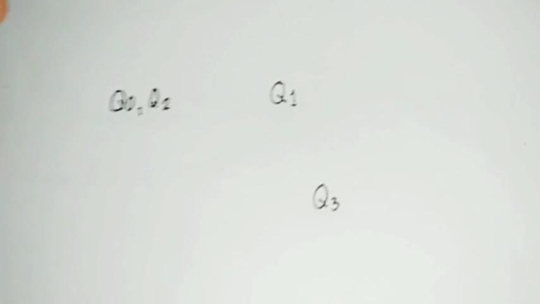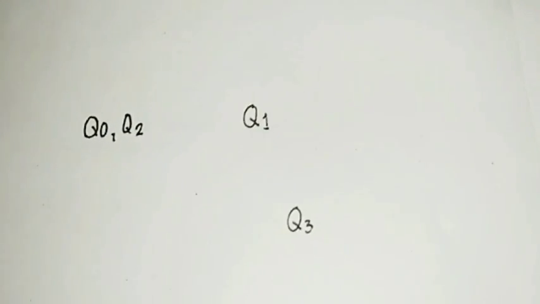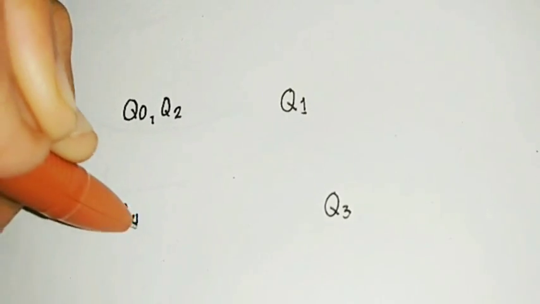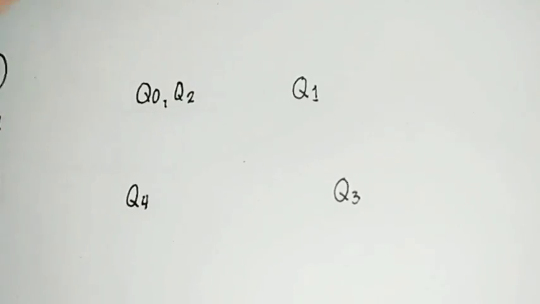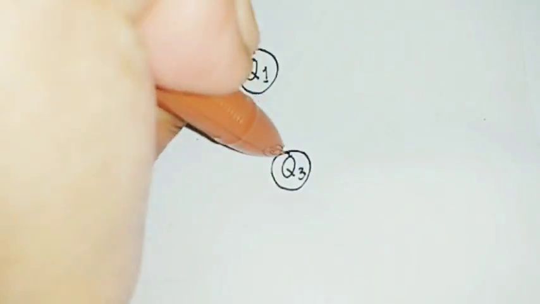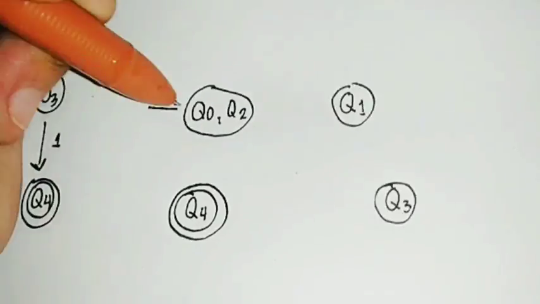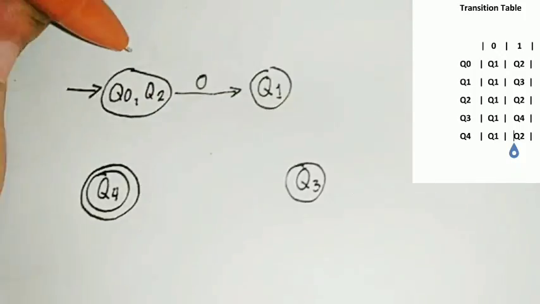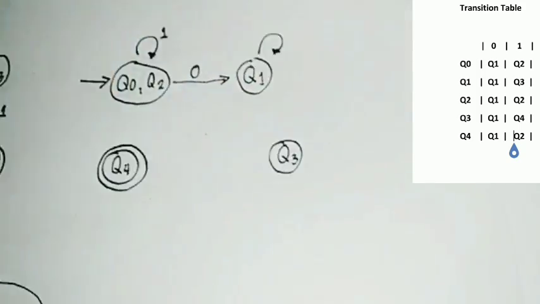In making this graph, we need to group together the ones that are not distinguished from the group. We need to check and base it on the transition table.